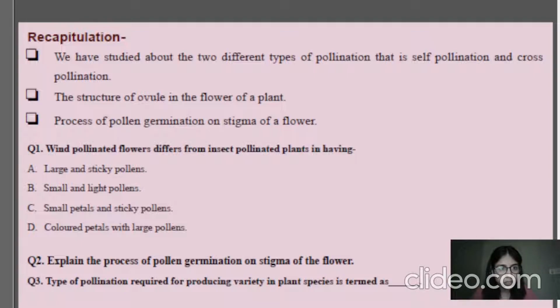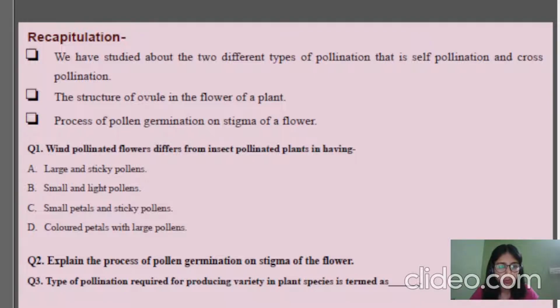Sorry about that. The next thing we discussed is the structure of the ovule in the flower of a plant, and how different parts of the ovule help in the process of fertilization in different ways. The third is the process of pollen germination on the stigma, and how the phenomenon of incompatibility, or self-incompatibility, is also there, which can be seen pretty easily in the diagram. You have thought about it as well, and must have given responses in the chat box. So we have discussed pollen germination as well.